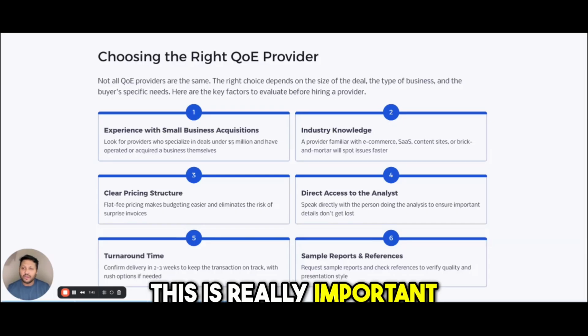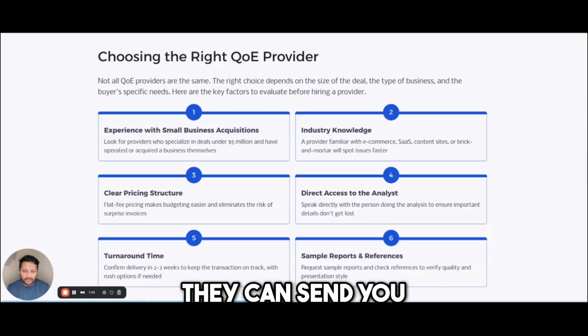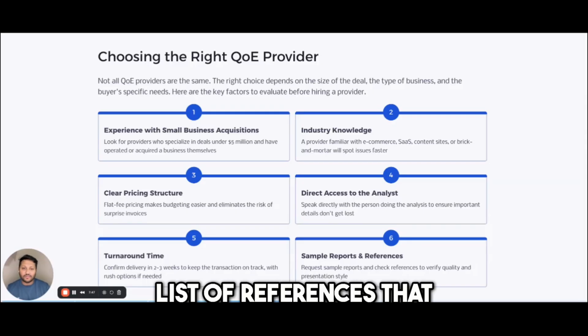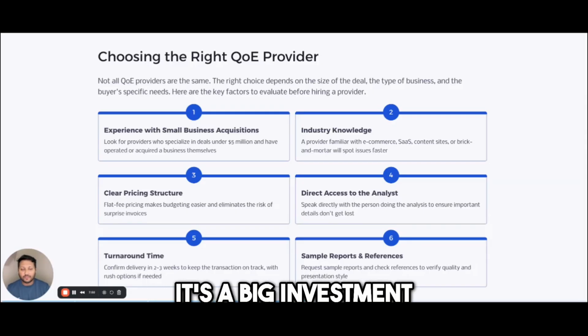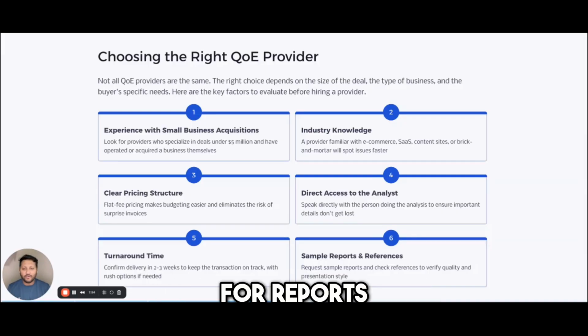This is really important. Each QE provider should have redacted sample reports they can send you. They should have a list of references that you can speak to as well. It's a big investment as a buyer, spending $6,500 to $15,000 plus for a report. So make sure you do your due diligence on the QE pro.